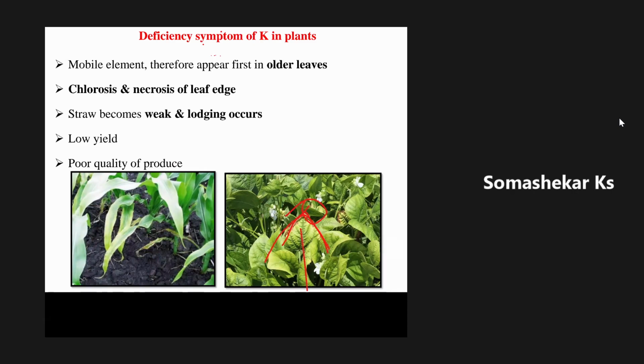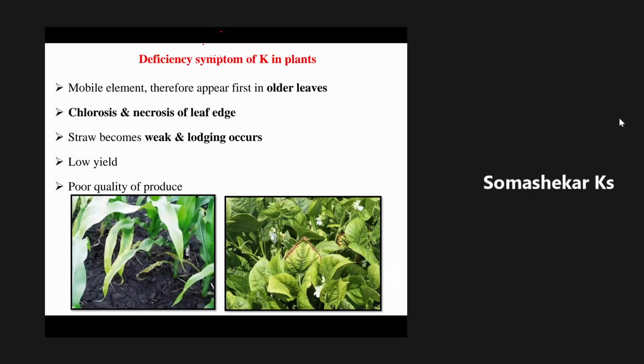That is, first drying of the leaf tip, and then this drying will proceed towards the base of the leaf all along the margin, not the center of the leaves. It is a mobile nutrient element, and hence the deficiency symptom appears on older leaves.